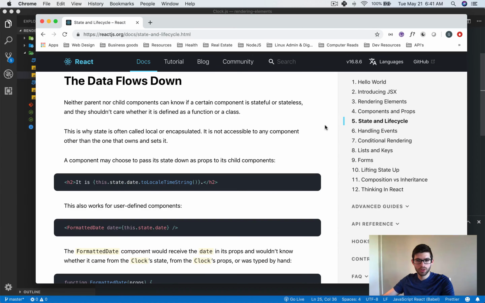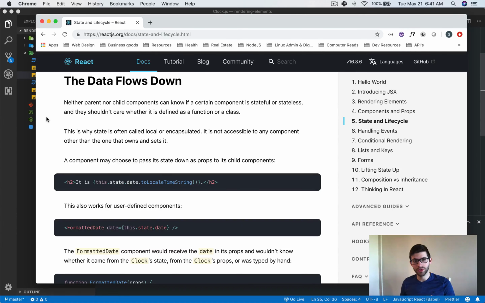Something else in the documentation, in the last part of this section, is that data flows down. React is unidirectional, which means that it flows in one way. So basically, the parent and the children don't actually know if they are stateful or stateless. And they also don't know about the state itself, right? The state is totally encapsulated within that one component, given that it is a class-based component. And no other components know about that state. No other components care about that state.